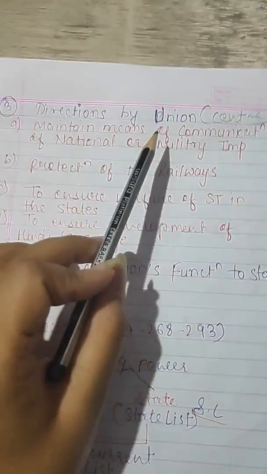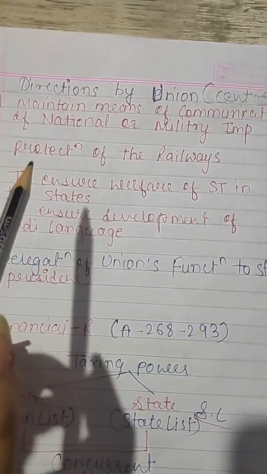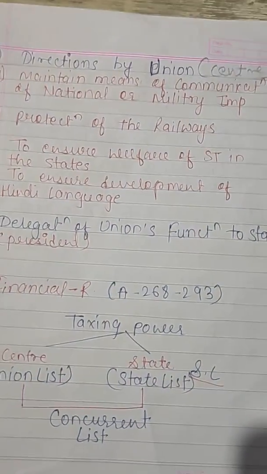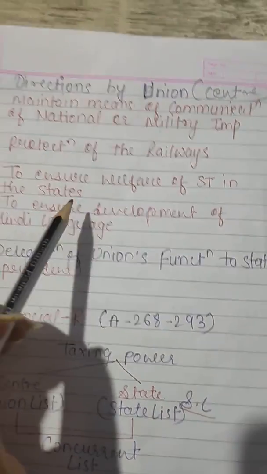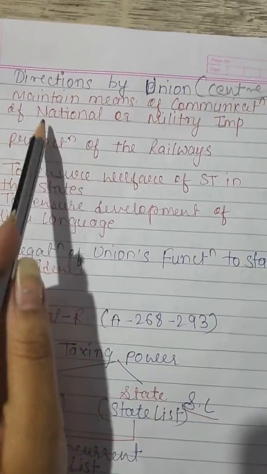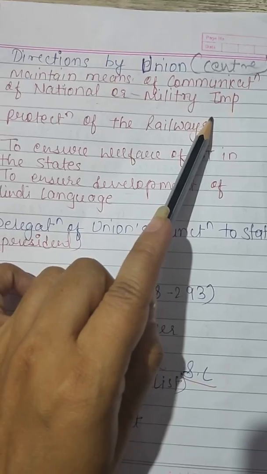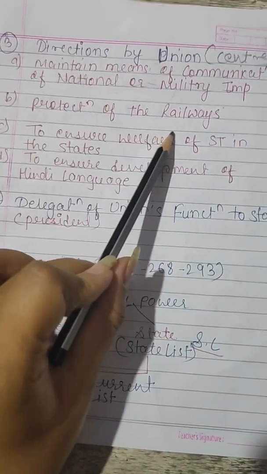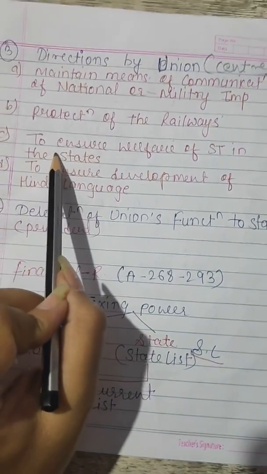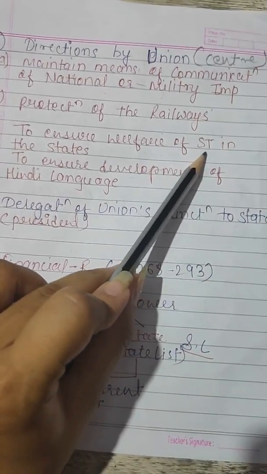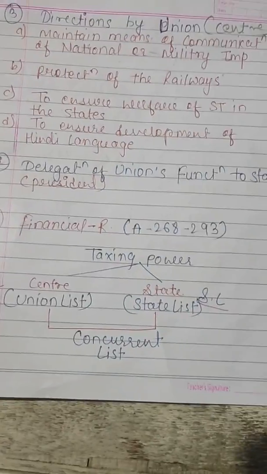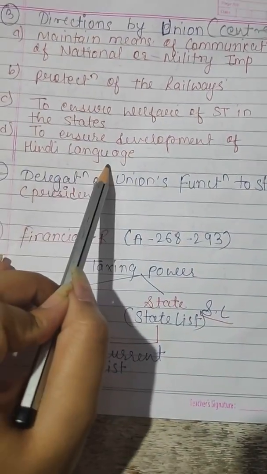Now, further, the Union, that is the central government, has the power to give directions to the state on certain matters: first, to maintain means of communication of national or military importance. Second, protection of the railways. Third, to ensure the welfare of scheduled tribes in the state. Fourth, to ensure the development of the Hindi language, etc.